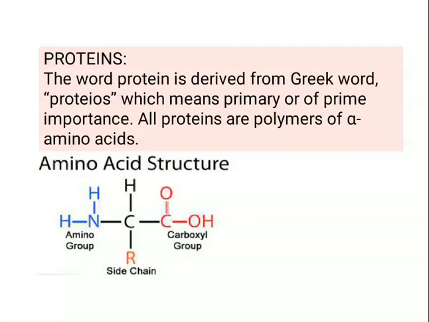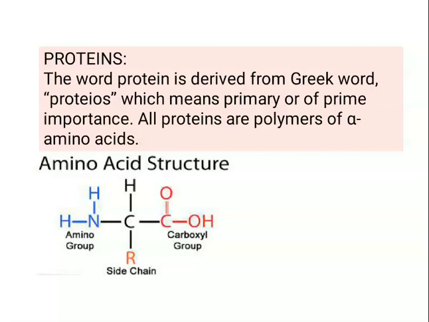Alpha amino acids. Now, what are amino acids? Amino means amino group, NH2 group. Acid means carboxyl group. So, what are amino acids? Simply, these are the molecules which contain one amino group and one carboxyl group. So depending upon the number of amino groups or the number of the acid group, carboxyl group, we can classify the amino acids as neutral amino acids, acidic amino acids, as well as basic amino acids.